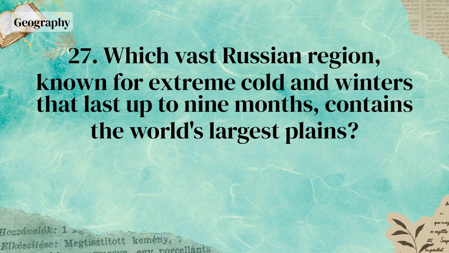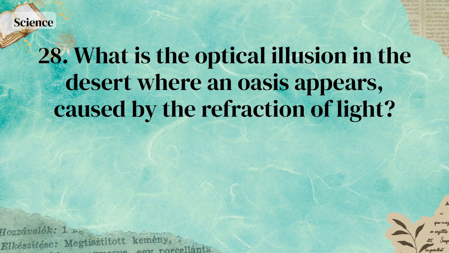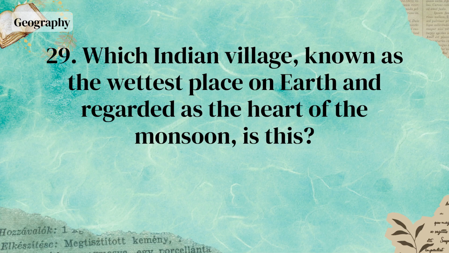Siberia. What is the optical illusion in the desert where an oasis appears, caused by the refraction of light? Mirage. Which Indian village, known as the wettest place on earth and regarded as the heart of the monsoon, is this?